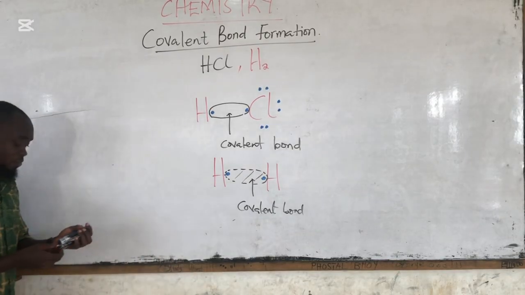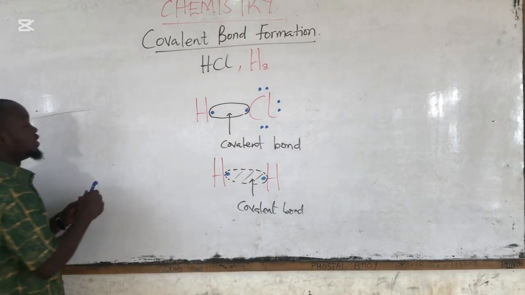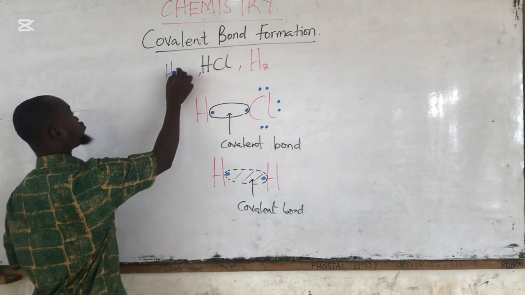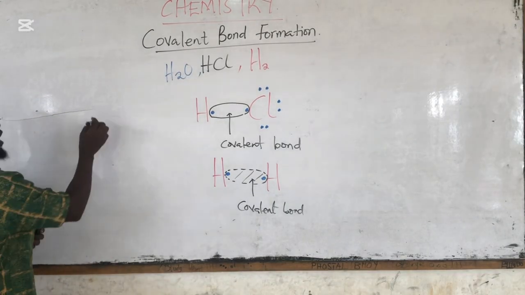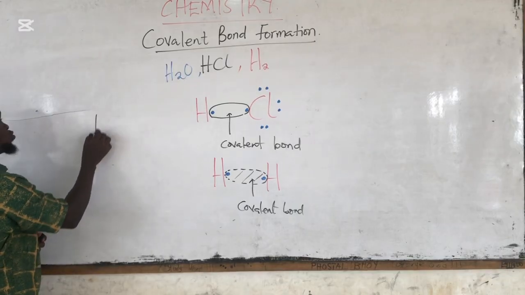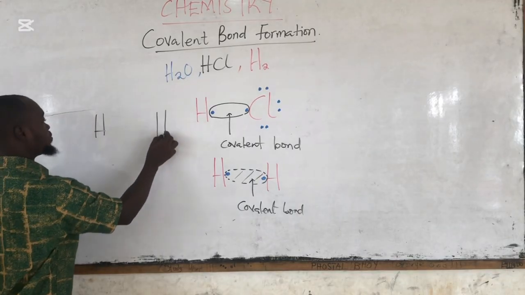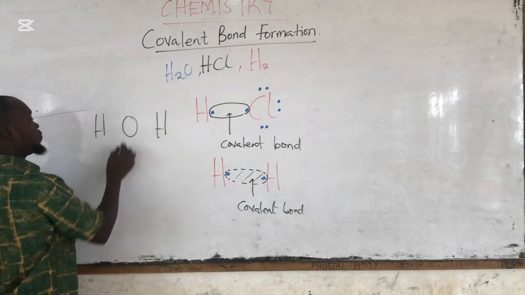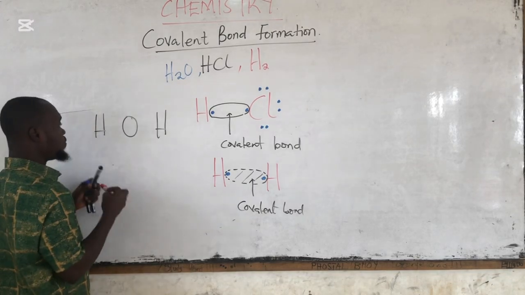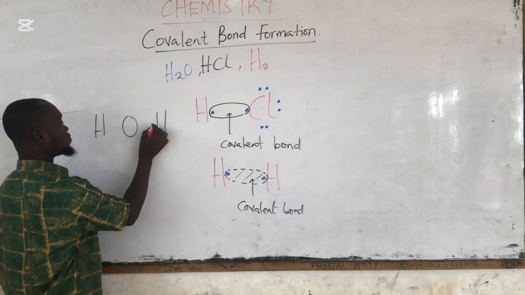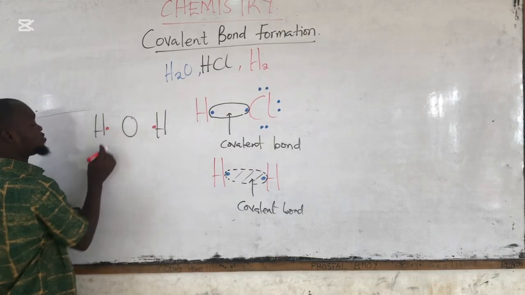We can also have another example. H2O. In H2O, we have 2 atoms of hydrogen and then 1 atom of oxygen. Is that okay? Hydrogen has only 1 valence electron attached to it.